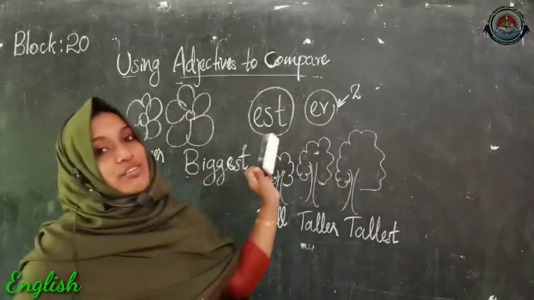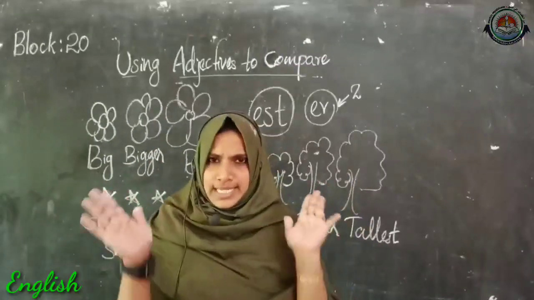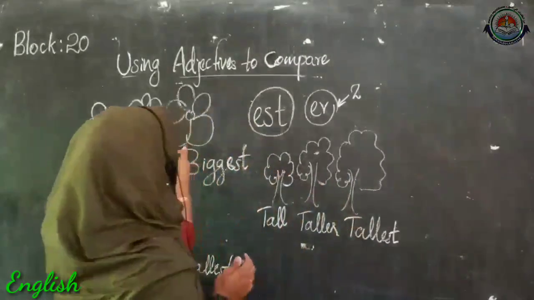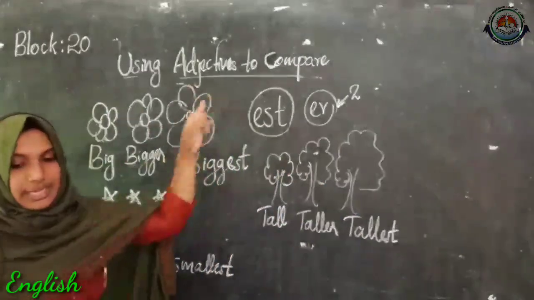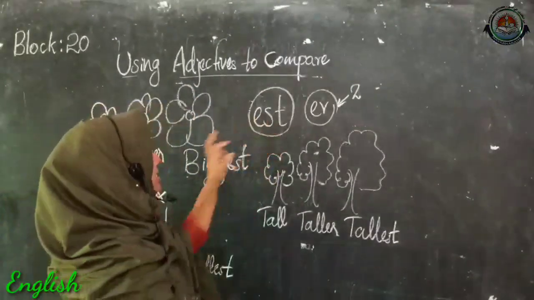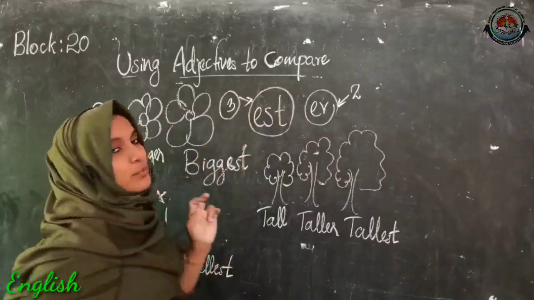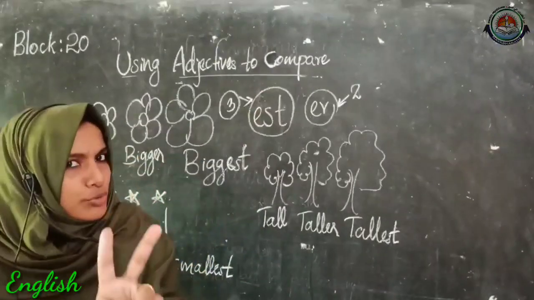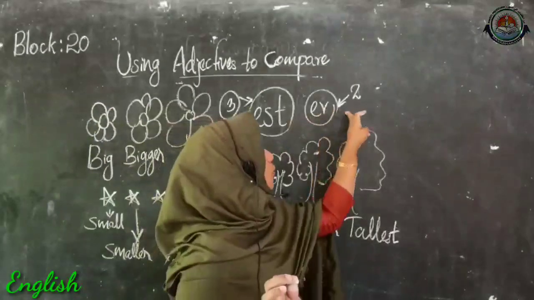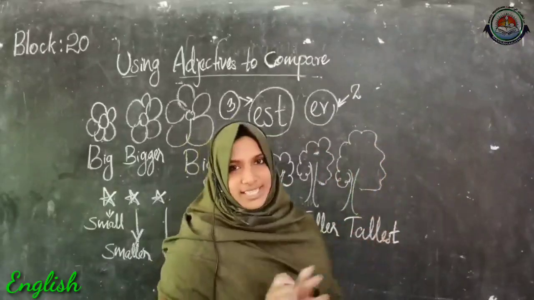So in the case of three things, that means when we compare three nouns, there we are adding EST at the end of the describing word. In the case of two nouns, there we are adding only ER to the adjectives.